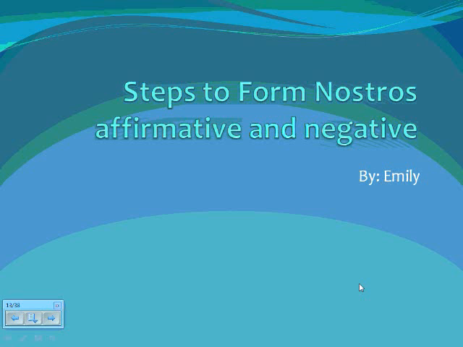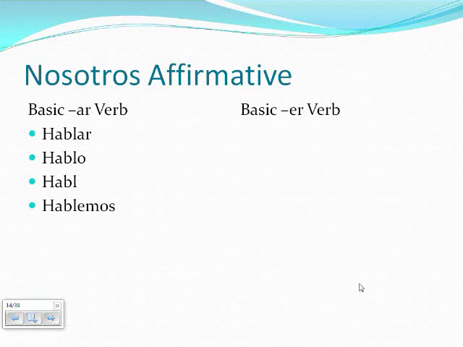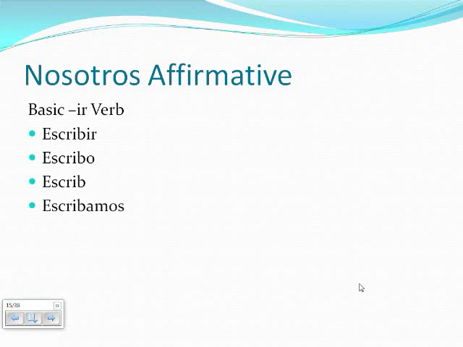For a basic AR verb like hablar, start with the yo form, then drop the O and add amos. For a basic ER verb like comer, start with the yo form, then drop the O and add amos. For a basic IR verb, start with the yo form, then drop the O and add amos.